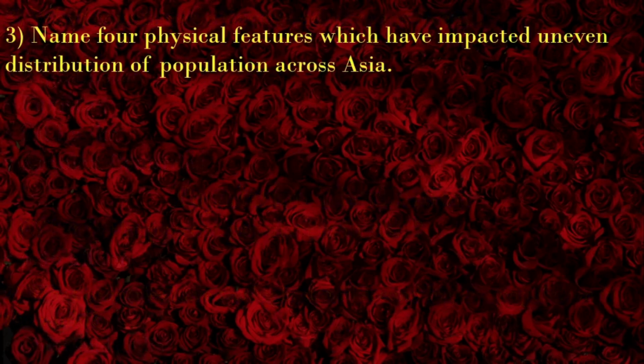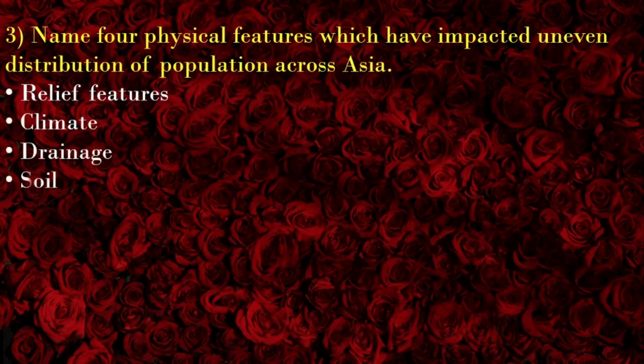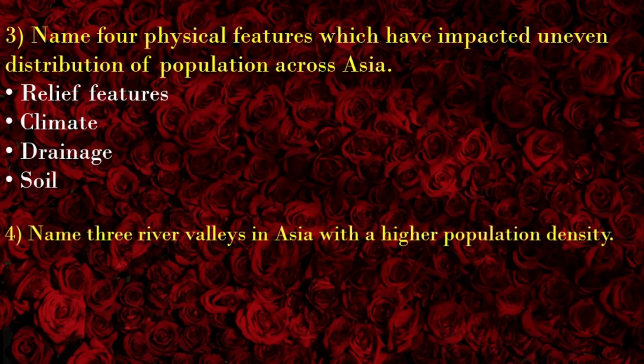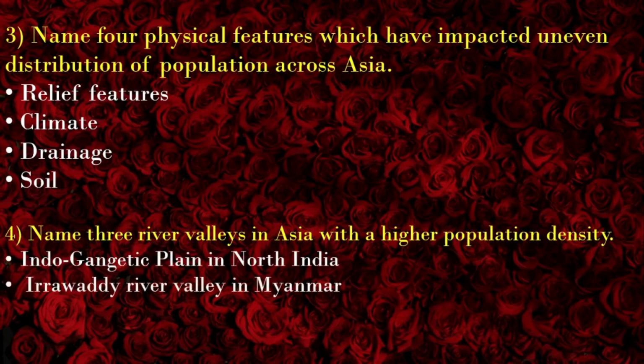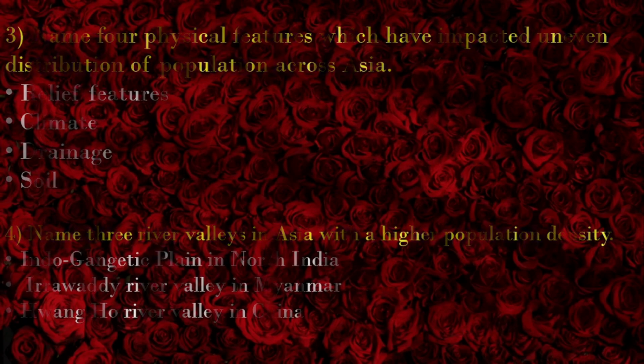Name four physical features which have impacted uneven distribution of population across Asia. Relief features, climate, drainage, and soil. Name three river valleys in Asia with a higher population density. The Gangetic Plain in North India, Irrawaddy River Valley in Myanmar, Huanghe River Valley in China.